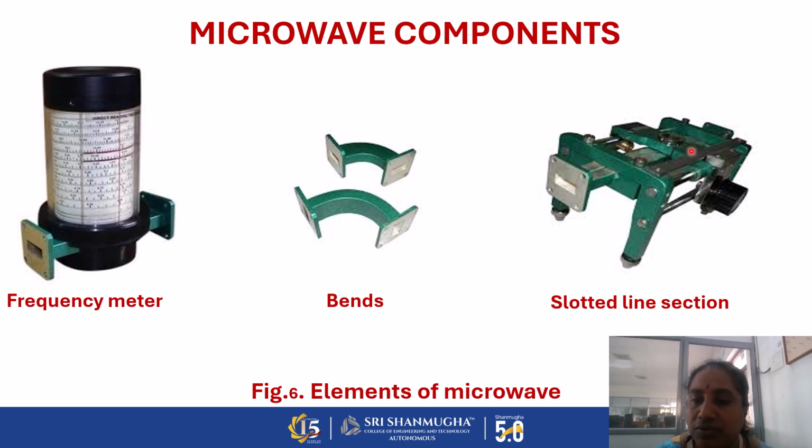So this is the output device. Mainly we are taking the output at the receiver side. We are using the slotted line section. We can connect the slotted line section with either an oscilloscope or a VSWR meter. So based on that, we can choose the output at the end of the receiver side.